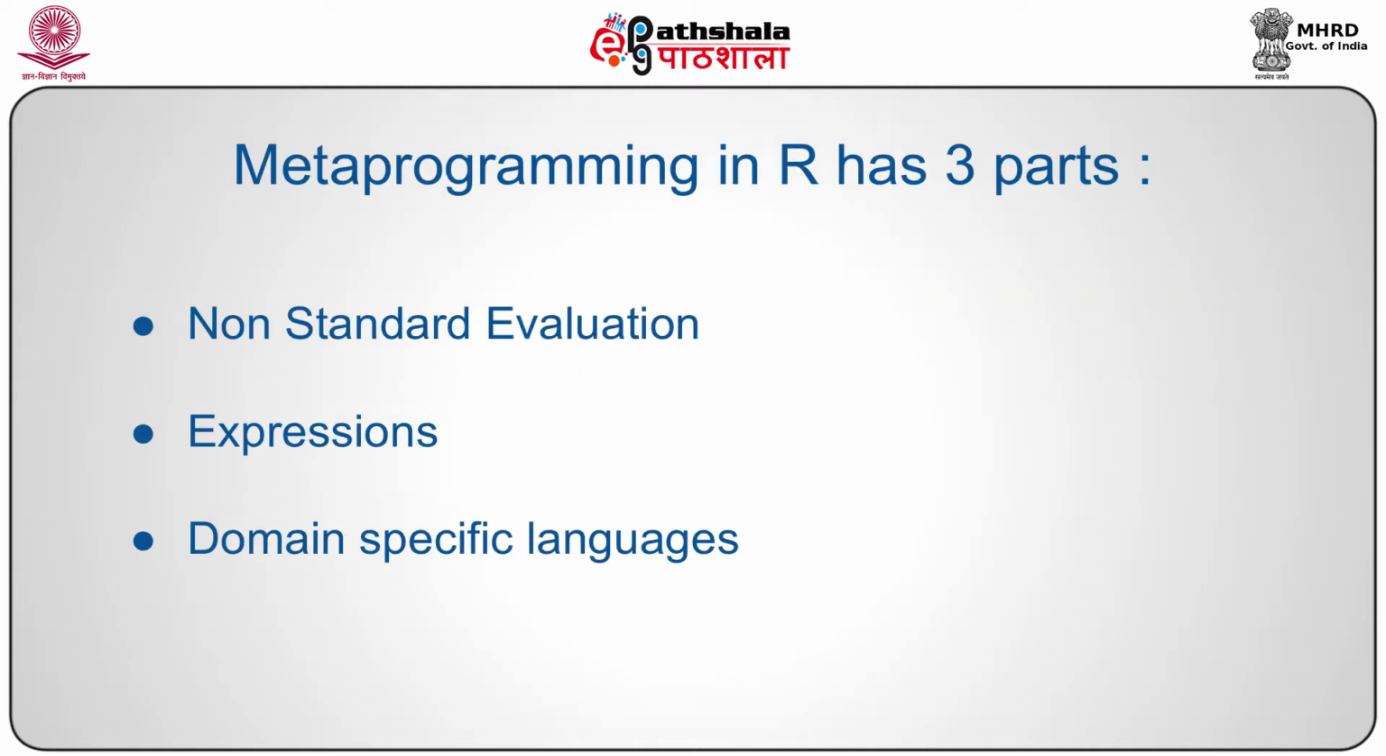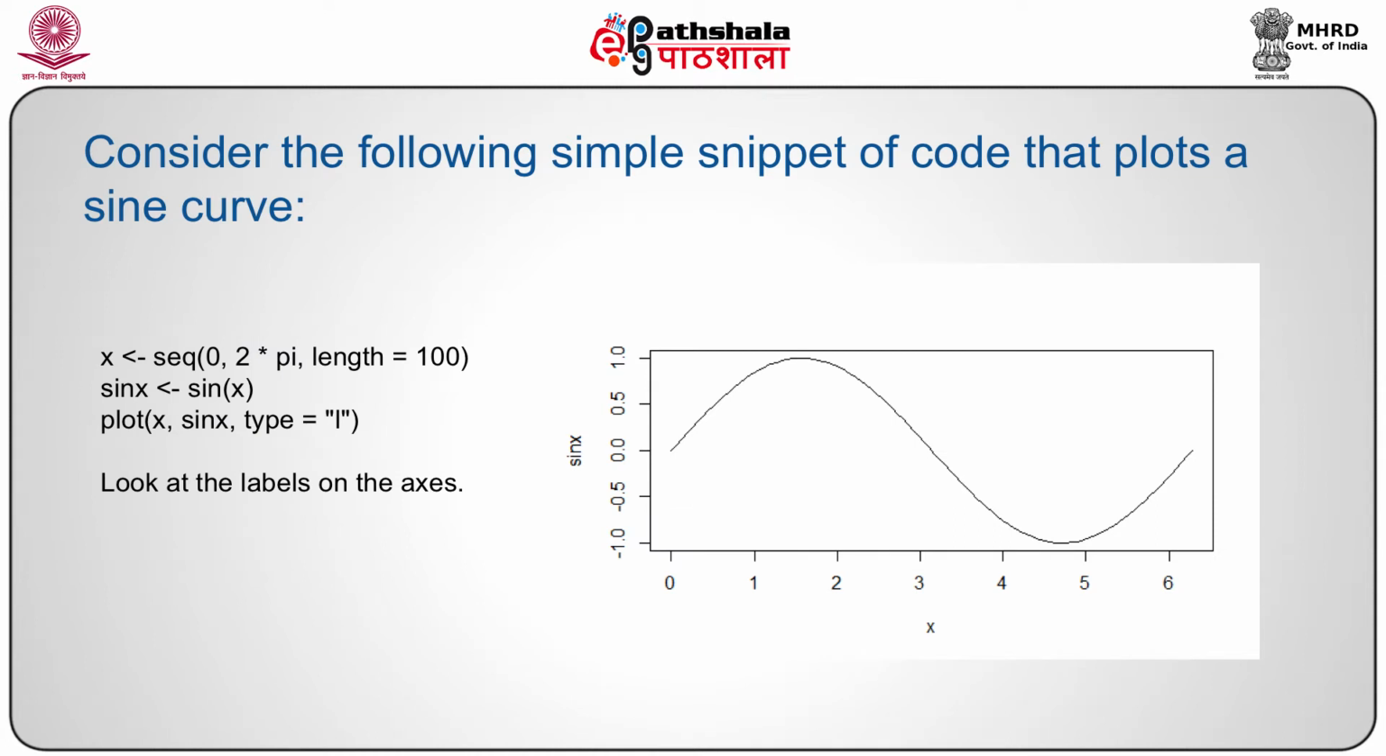Now, metaprogramming in R has three parts. These are non-standard evaluation, expressions, and domain-specific languages. Now, consider this simple code that plots a sine curve. This example will help us to have a clear perspective.